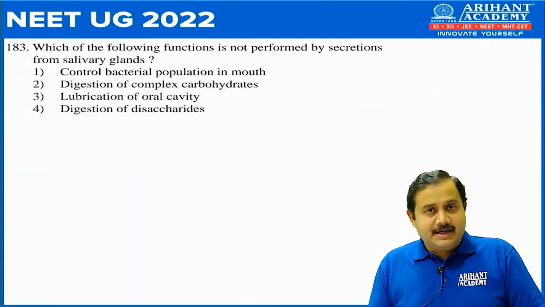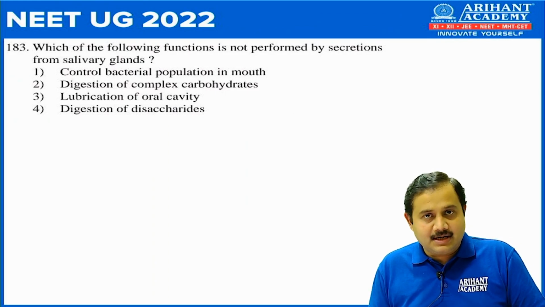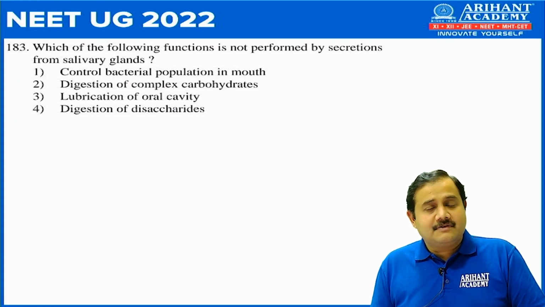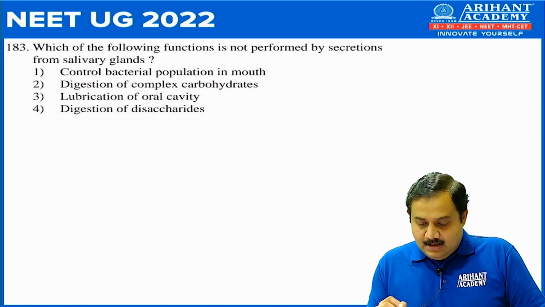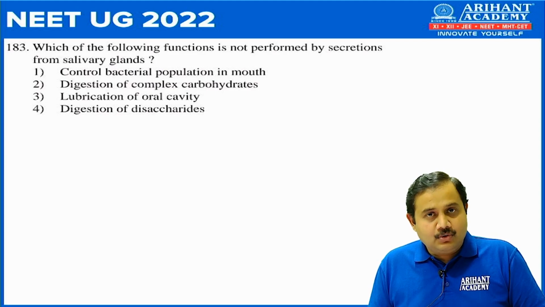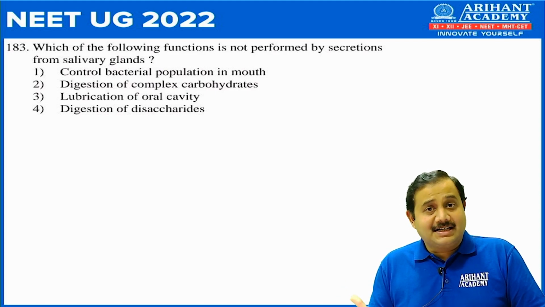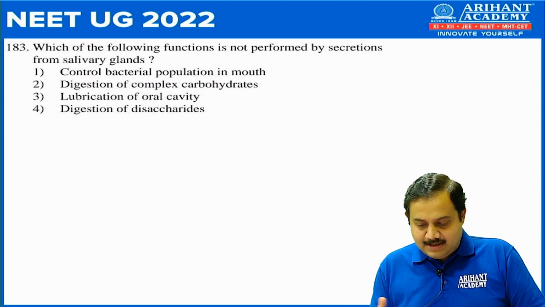Next, 183. Which of the following functions is not performed by secretion from the salivary gland? So as you know, the secretion of the salivary gland is saliva. Option 1, it controls bacterial population in the mouth. That's correct, because saliva contains lysozyme which prevents growth of bacteria.